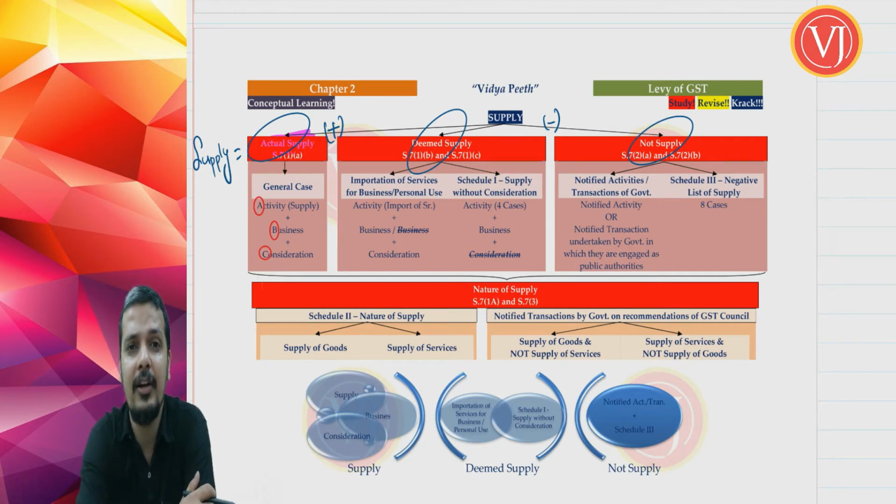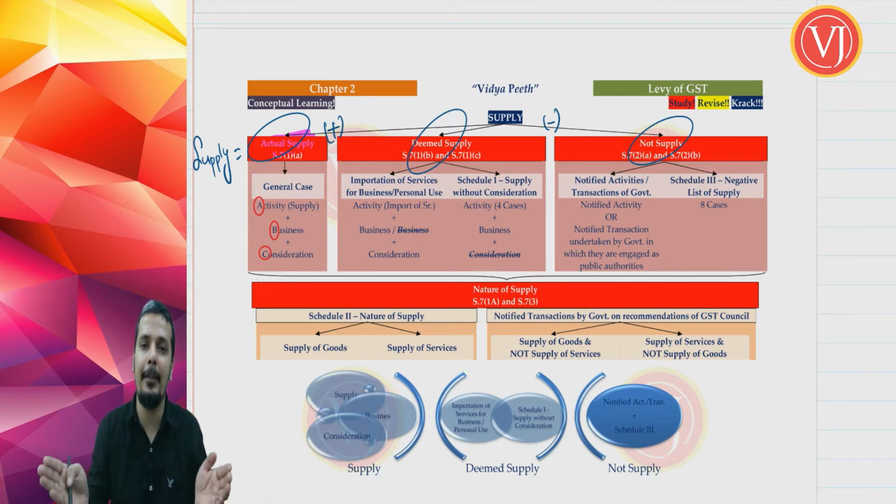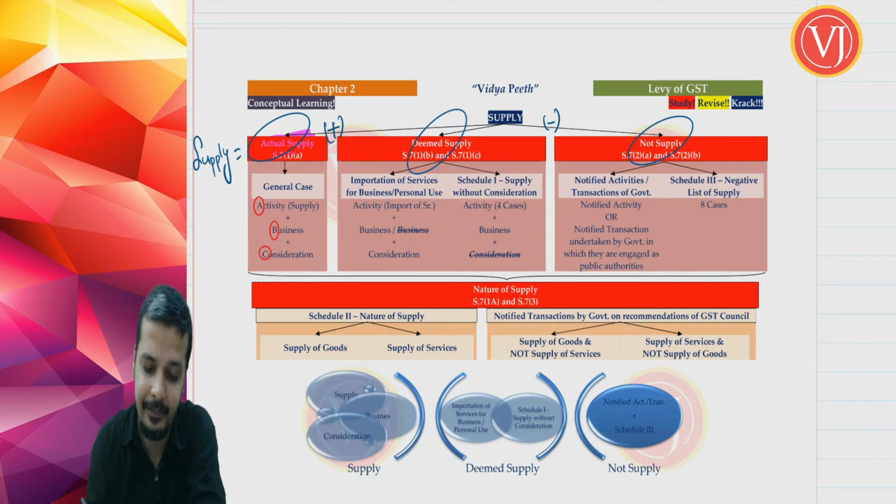What are the 3 elements that you should check for deciding whether it is actual supply in normal circumstances? Whether activity, that is supply, is present or not, plus business, plus consideration. If all these 3 elements tell that all 3 of us are present, then it is actual supply.